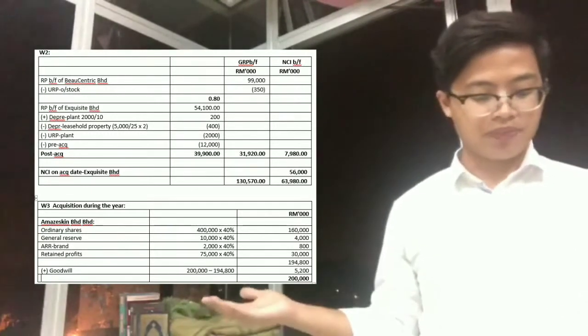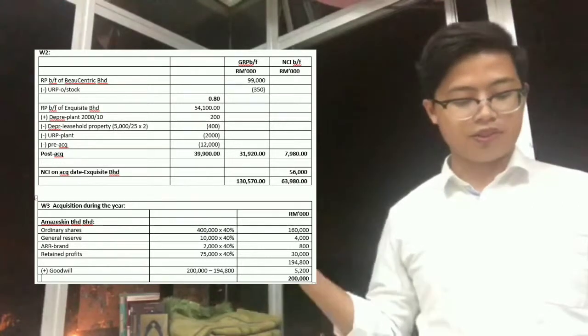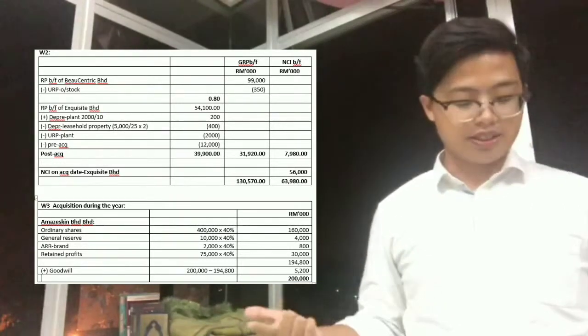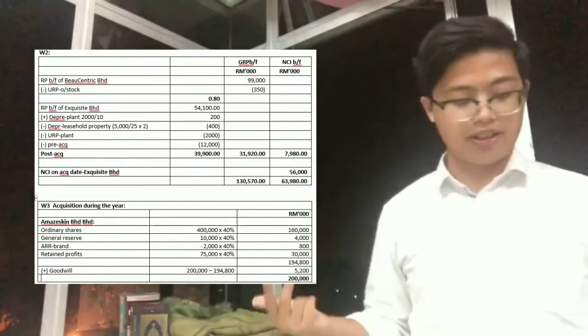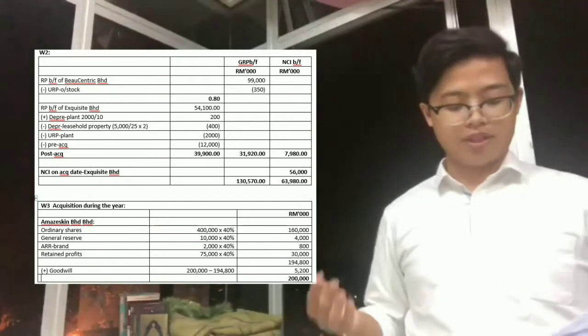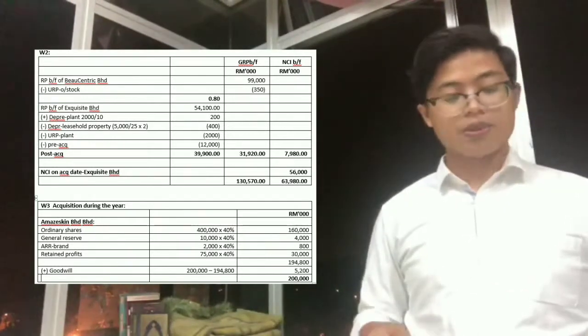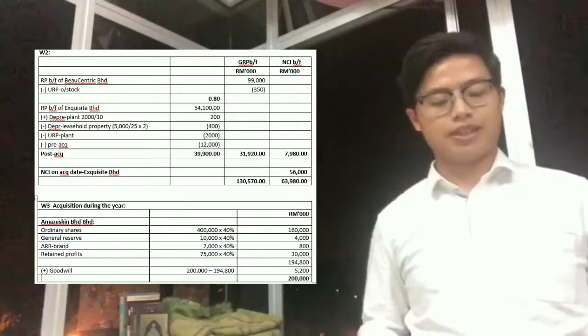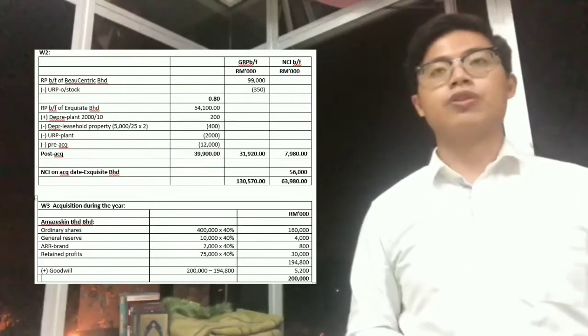You will start with the Skin Sdn Berhad ordinary share, general reserve, ARR, which is the brand, which can be found in the introduction, and also the retained profit of 75 million. Basically, because Biocentric Berhad owns 60% of the ordinary share of Skin Sdn Berhad, to count for the NCI, it's 40%.